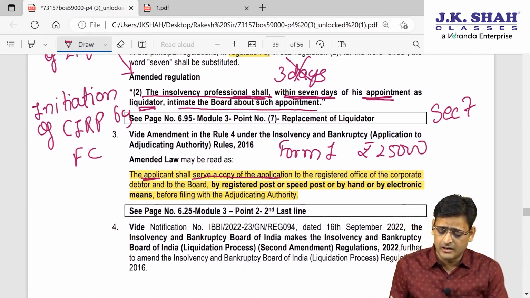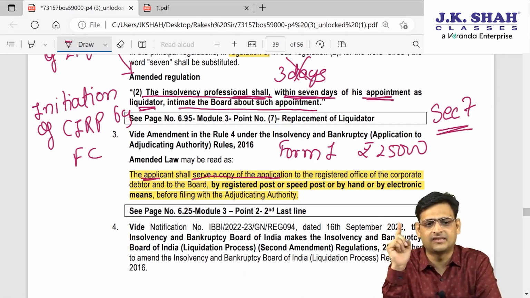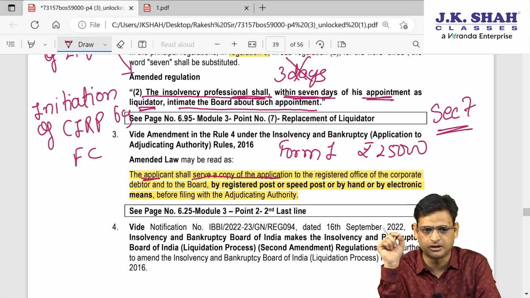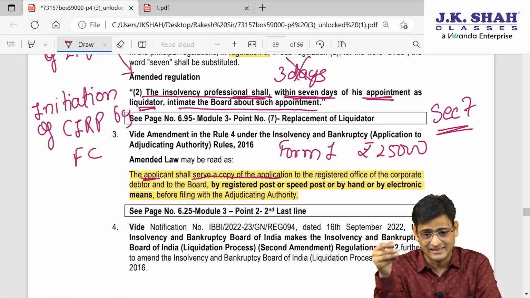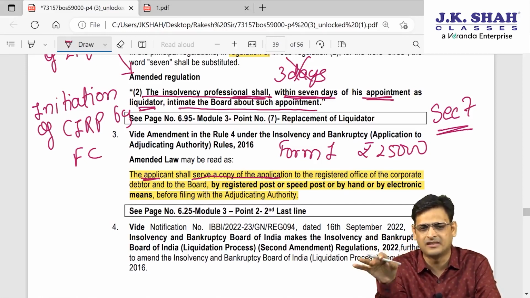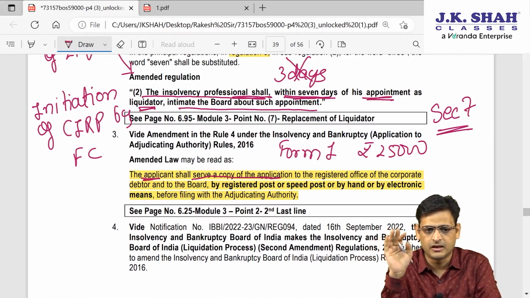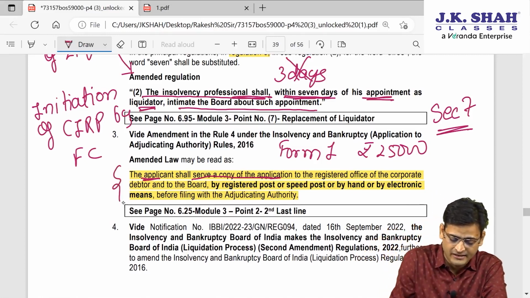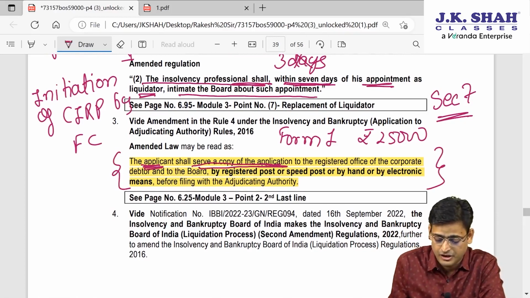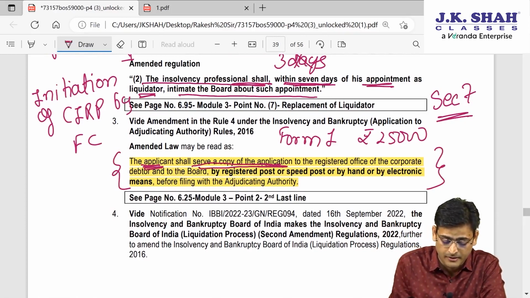Now another amendment is in section 7. Under section 7, an application is made by a financial creditor for the corporate insolvency resolution process. They have to make an application under section 7 to NCLT, in form 1, and rupees 25,000 is the fee. This is the normal procedure. But what is the extra point they have added? The applicant shall serve a copy of the application to the registered office of the corporate debtor by registered post, speed post, or by hand or by electronic means.